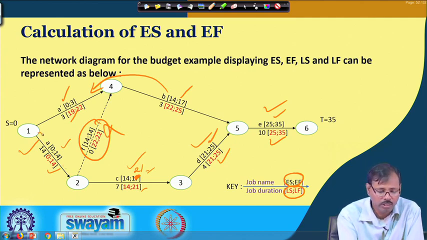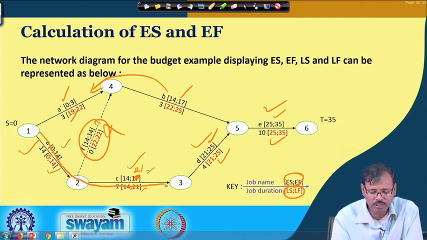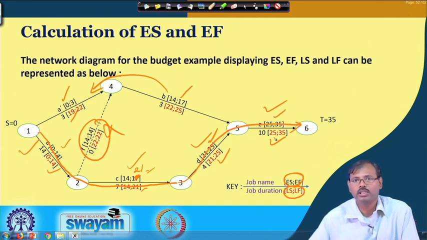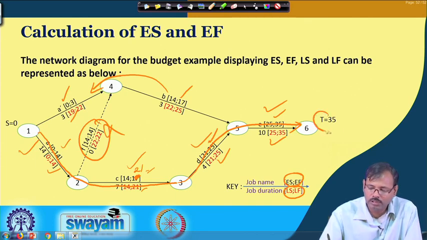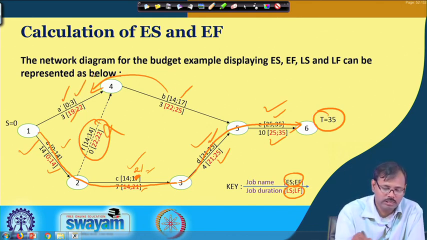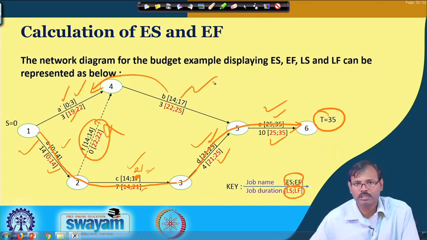So, that is why if the early start, early finish time, late start, late finish time are the same for those activities, they are part of the critical path and utmost care must be taken for the timely completion of this job in the network. Otherwise, this target time of T equal to 35 may be missed. However, these other activities have some slack, technically called slack.